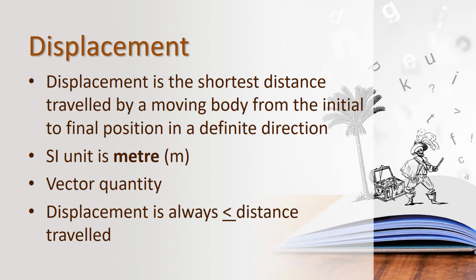Okay, what is meant by vector quantity? It should have both magnitude and direction. So it is called a vector quantity. Okay, and then what is the next point?